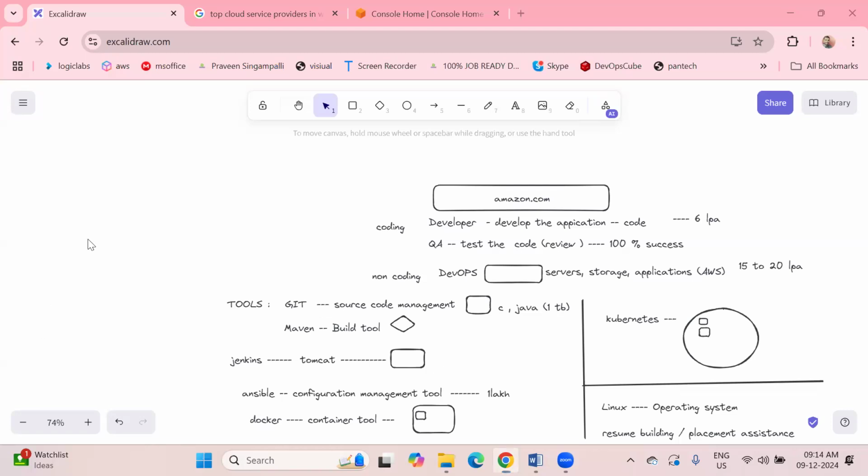Okay, so this is about the DevOps topics which we are going to cover. That's it, guys. Again, we can connect tomorrow. If you have doubts, please let me know. I'll be here in the class itself. Any doubts? No doubts, guys?